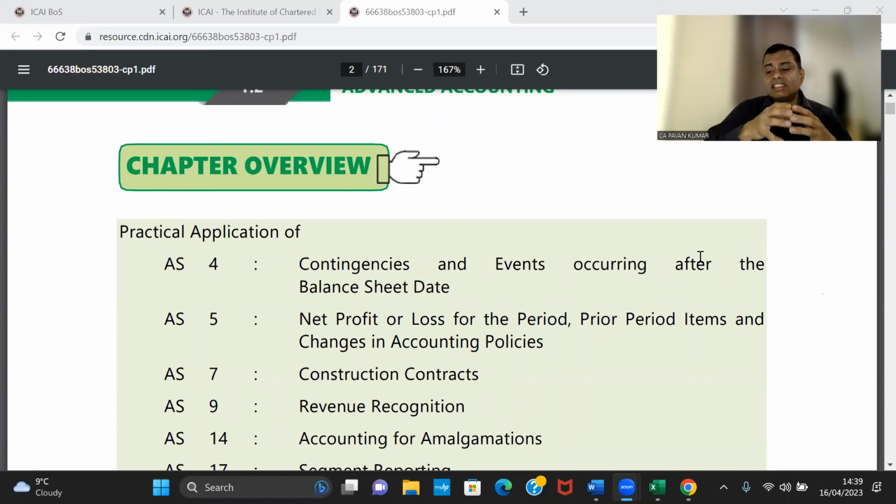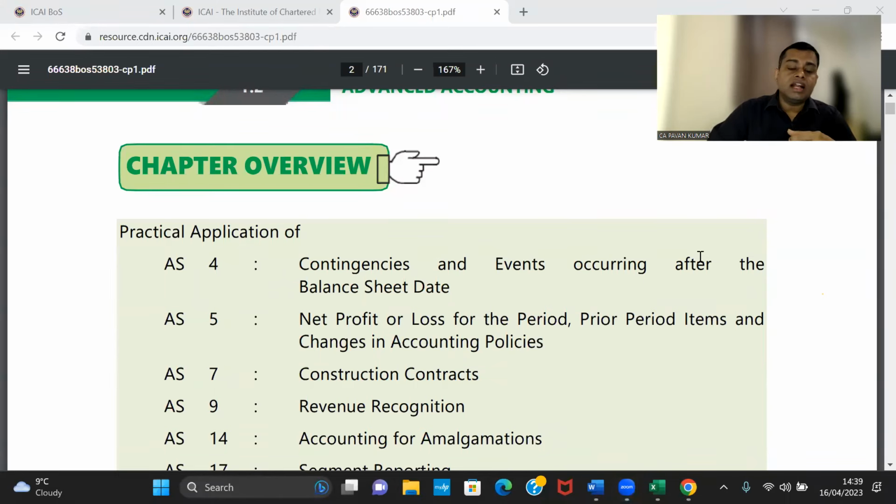But there are three standards in Group 1 and Group 2 put together which we do not consider just as a standard; that is a separate chapter for us. For example, cash flow statement. In CA Intermediate Group 1, Paper 1, Unit 2 of Chapter 4 is cash flow statement, so we consider that a chapter.